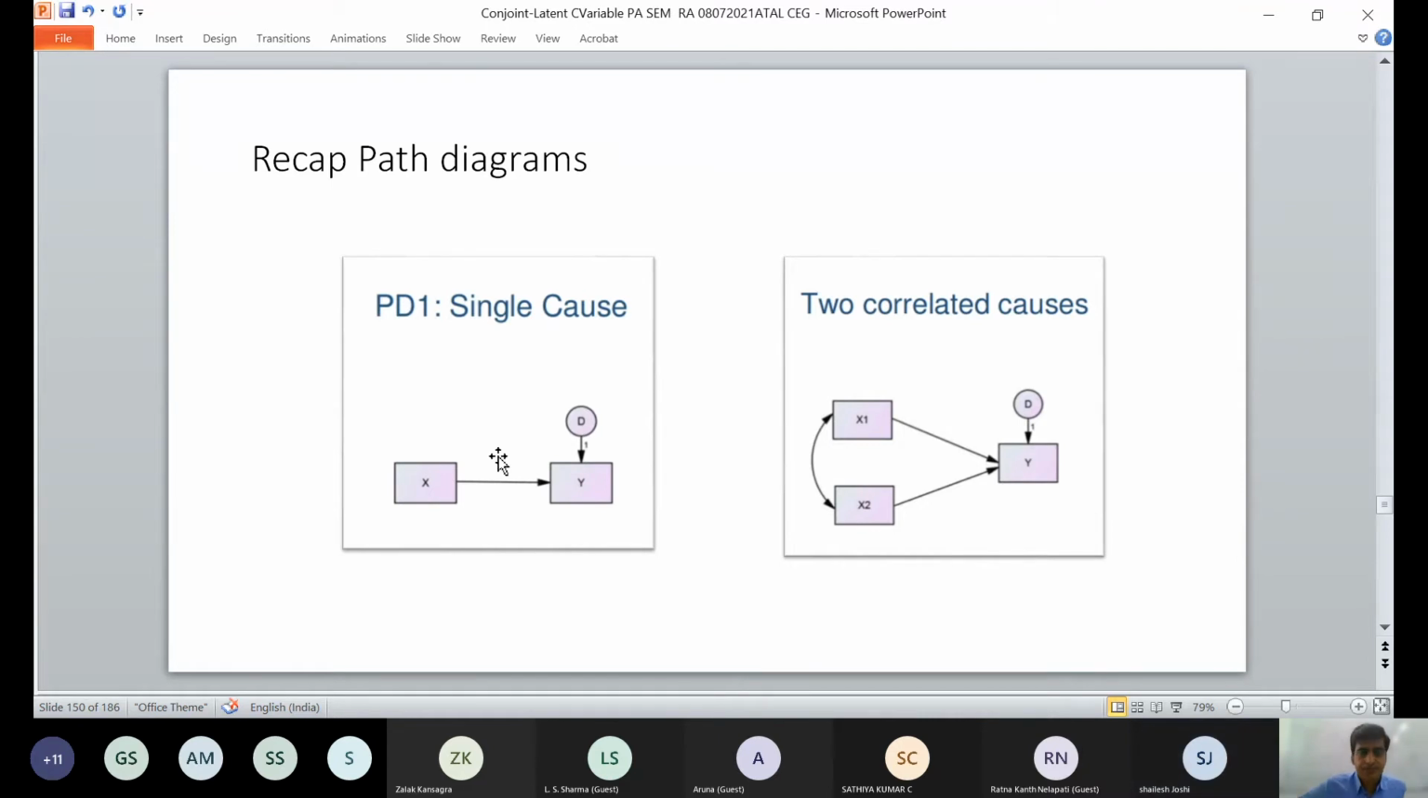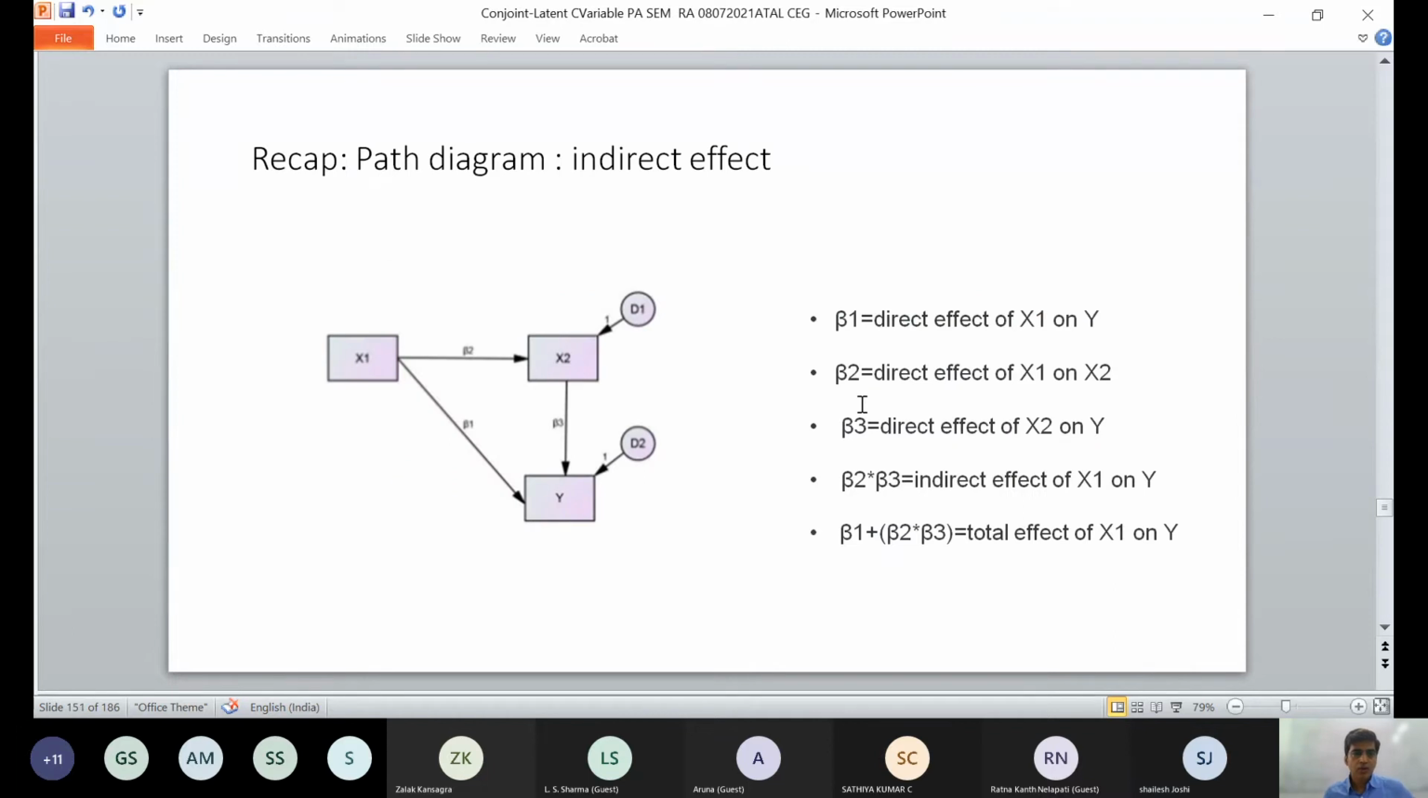So for single cause, just now we have seen the equation and you have two related. Now we have beta 1, beta 2, beta 3, where beta 1 is the direct effect of X1 on Y, and beta 1 plus beta 2, beta 3 is the total effect of X1 on Y.